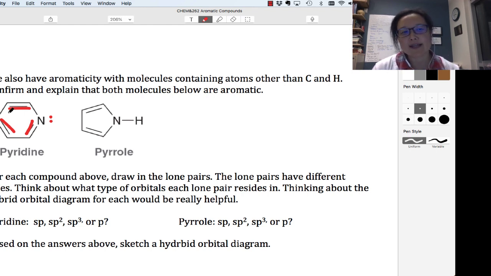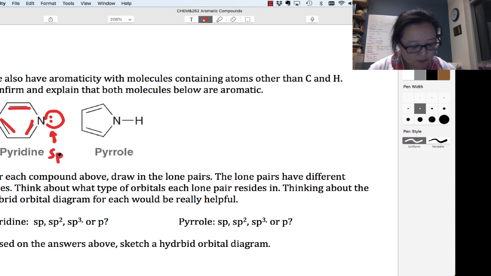It turns out that these can be conjugated, but then it doesn't have to include those. So these lone pairs actually are not part of the pi system, so they're not in a p orbital. To be in the pi system, you have to be in the p orbitals. So that means this nitrogen, which is sp2 hybridized, has its lone pair in an sp2 orbital.